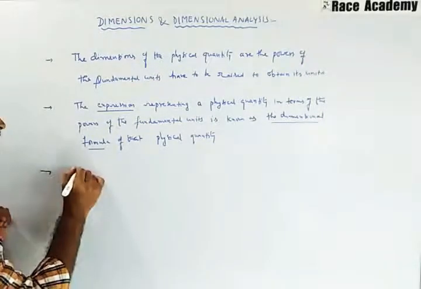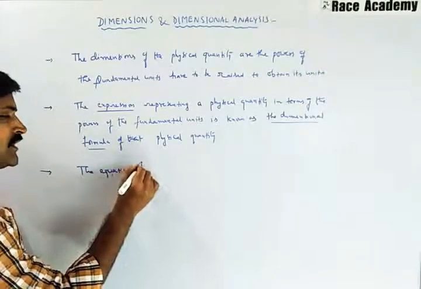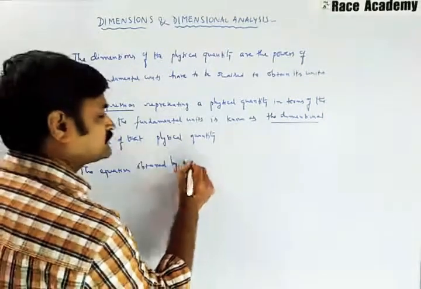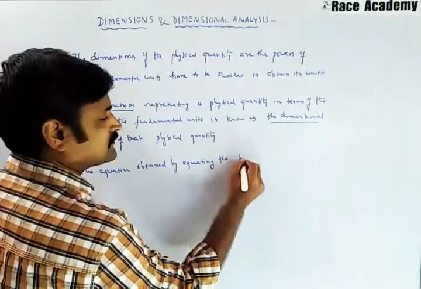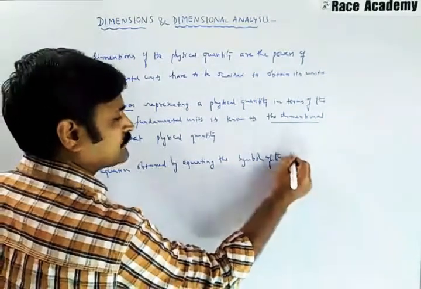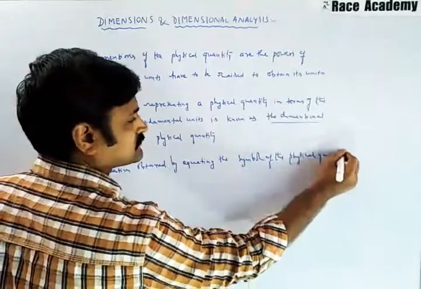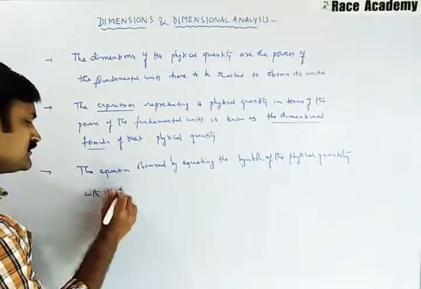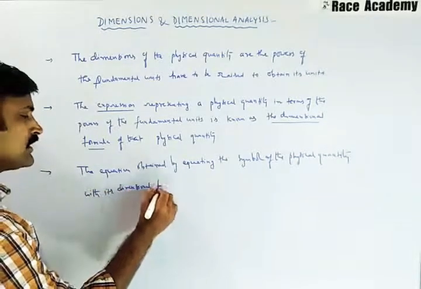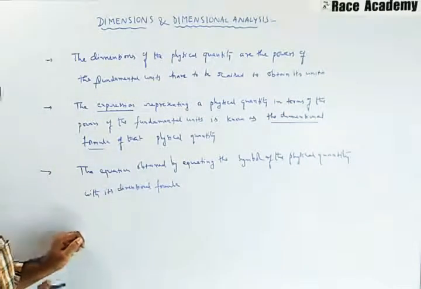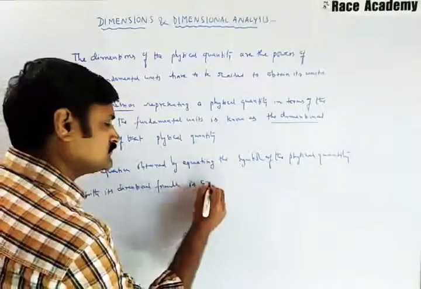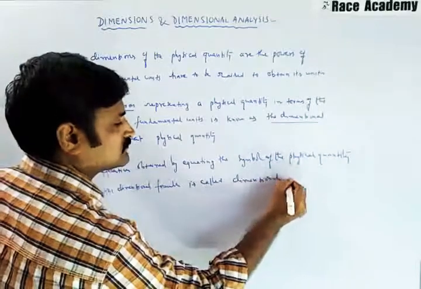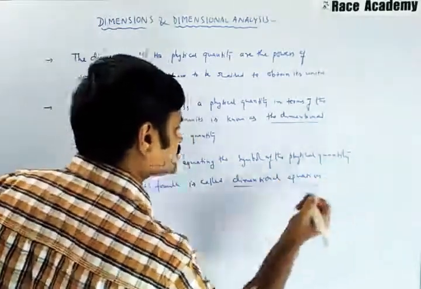That is nothing but the equation obtained by equating the symbol of the physical quantity with its dimensional formula, which is called the dimensional equation.